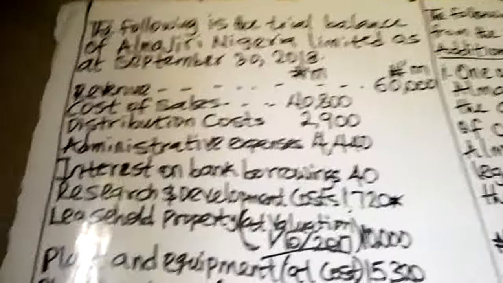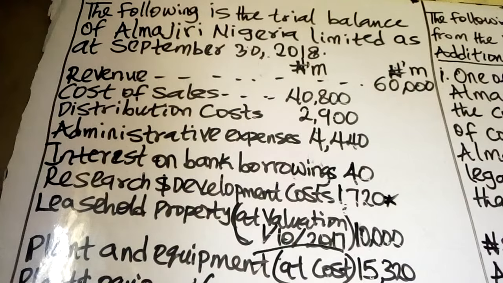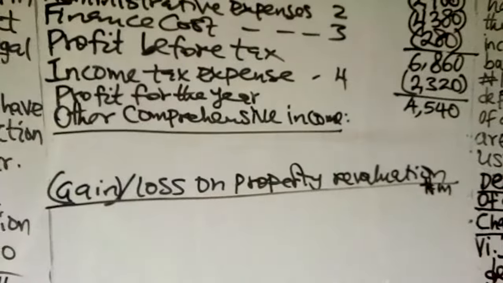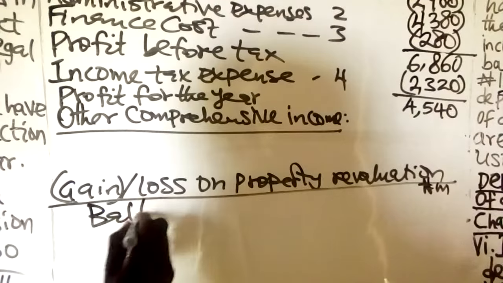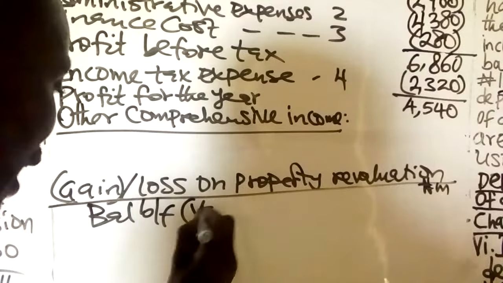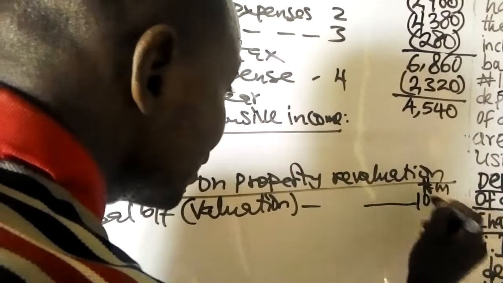How much is the opening balance of leasehold property? The leasehold property opening balance is 10,000. Now revalued to 8.6. So we have the valuation balance brought forward, the opening balance, which is 10,000.